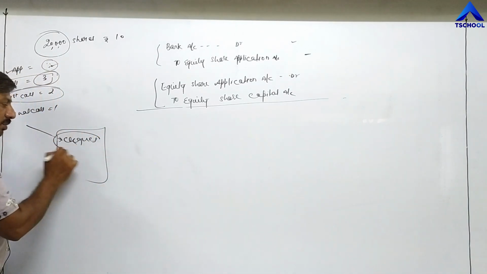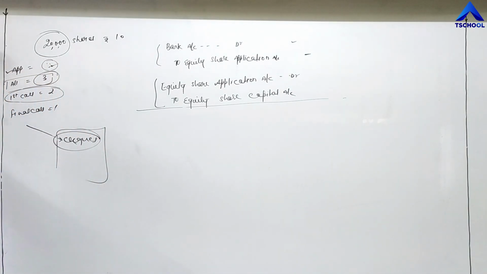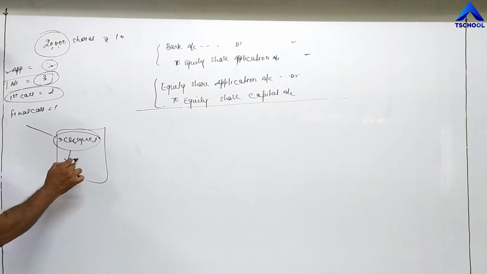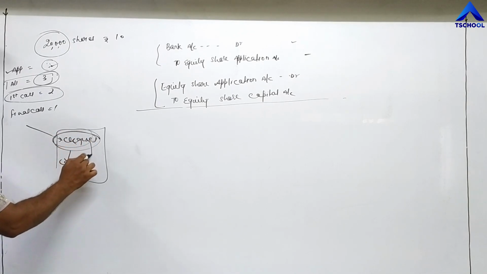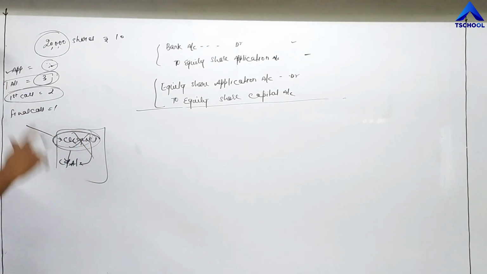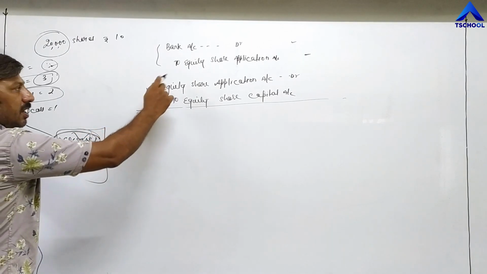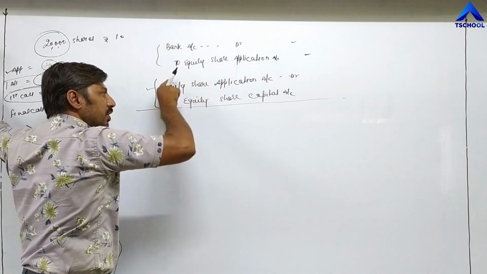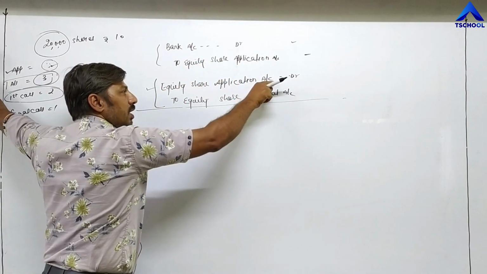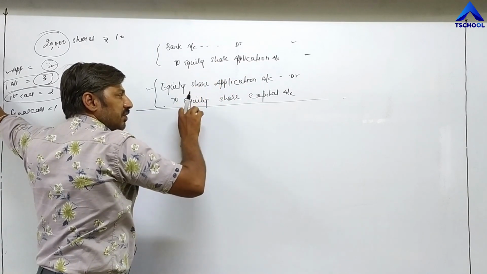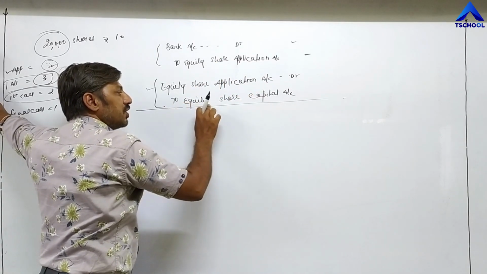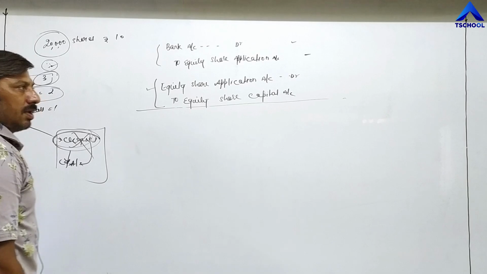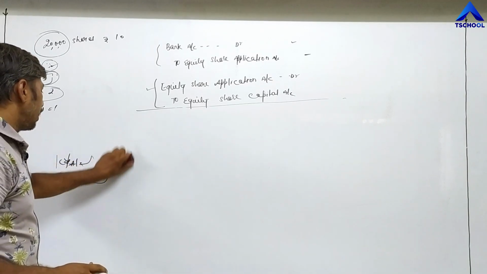After receiving all the money, meaning the first installment, the investors to whom shares had been allotted will have their capital accounts opened, and all application money will be transferred into their capital account. And application money is finished. That's why it will be debited here. The same equity share application account which was credited in the first entry is now debited, and all money will be transferred to equity share capital account. In this way, the first process is completed.